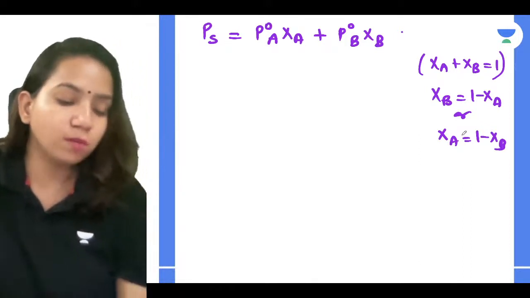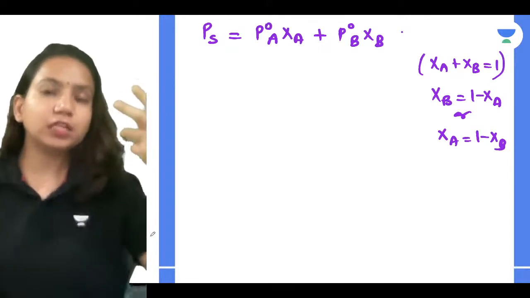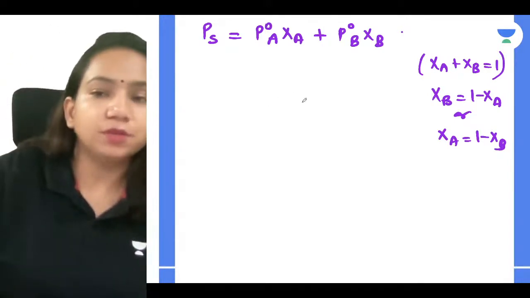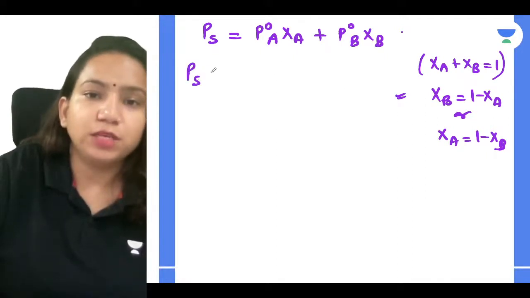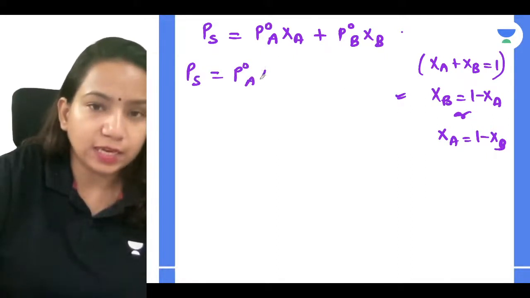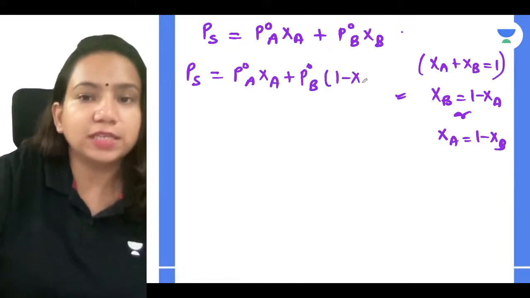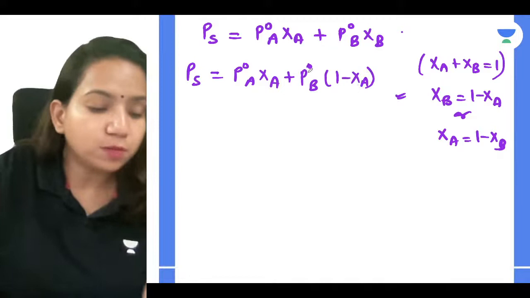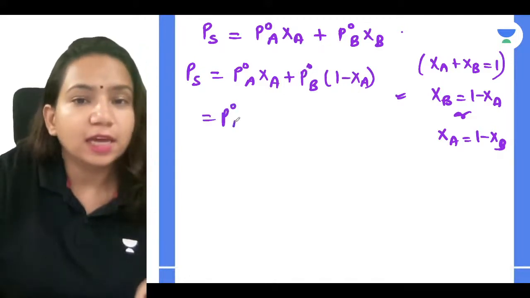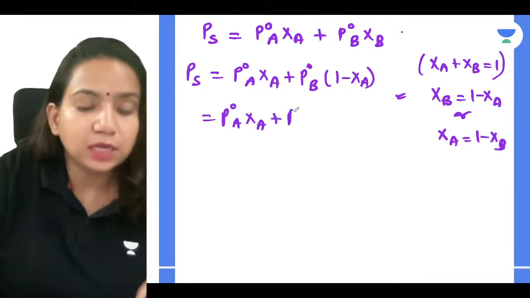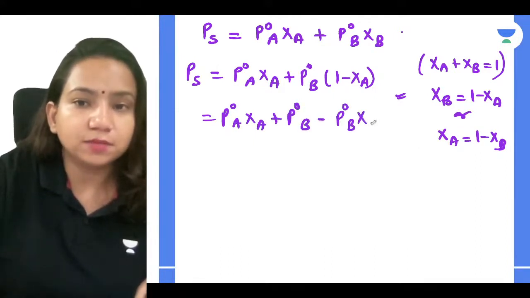Now what you can talk about? You can utilize anything in the equation and you can get it. So for example, here I'm using 1 minus XA. PS is equal to P naught A XA plus P naught B, and instead of XB, I'll be using 1 minus XA. So can I open up this equation? Yes. So I'll be getting P naught A XA plus P naught B minus P naught B XA.